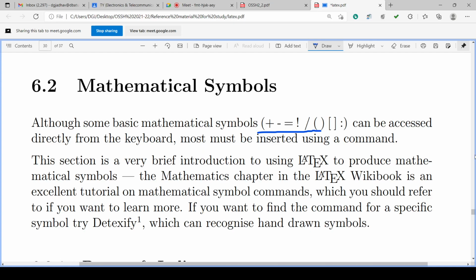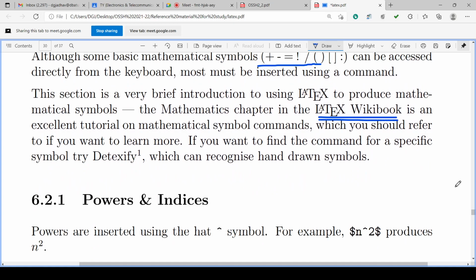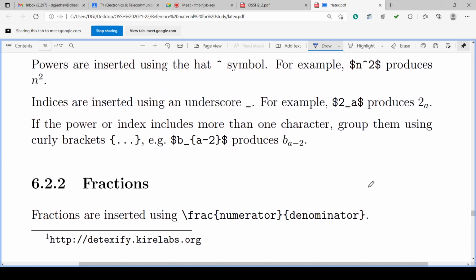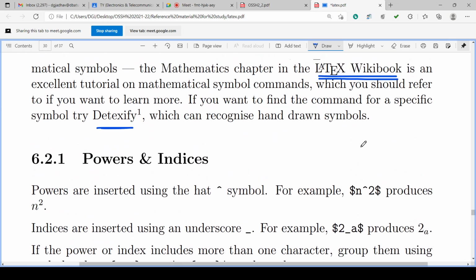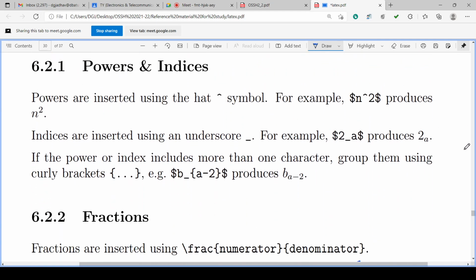So we are having a brief introduction about this. For more details we can go to the LaTeX wikibook. We can go to the website also, which is given here, http://dextify.careLabs.org. So this is the equation website.